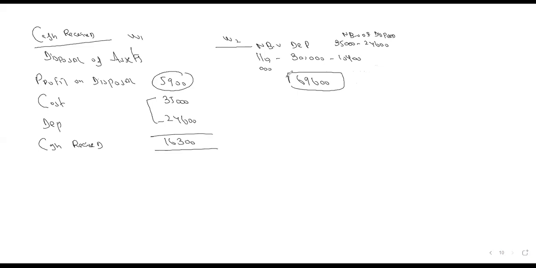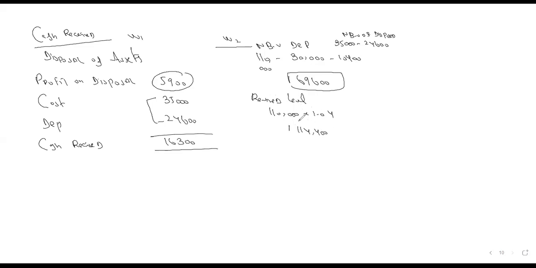The examiner said that the required level of the non-current assets will increase by 4% from their current level. The current level was 110,000. So the revised level is 110,000 into 1.04, which is 114,400.